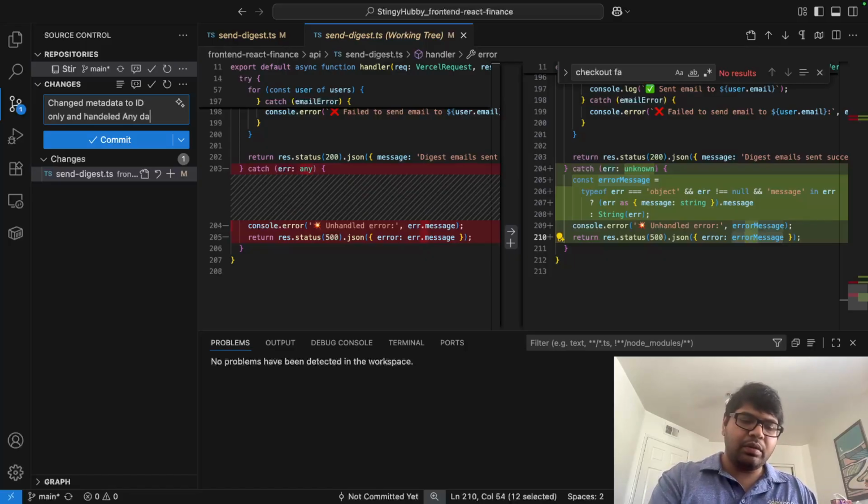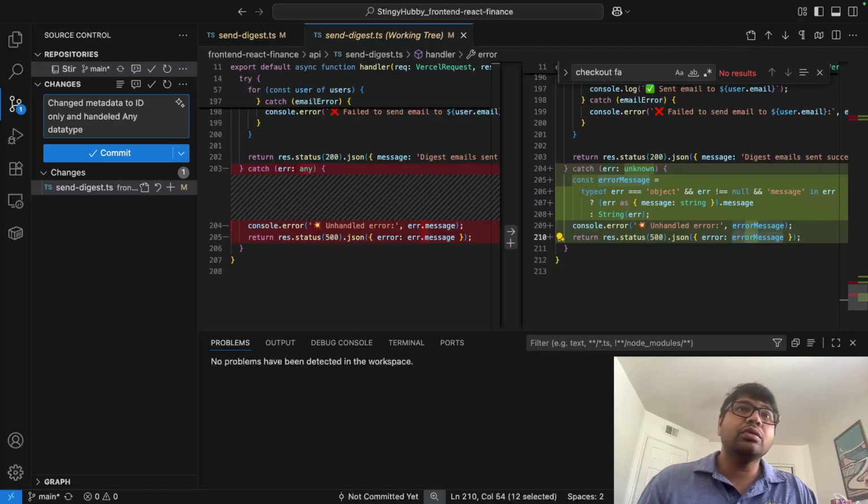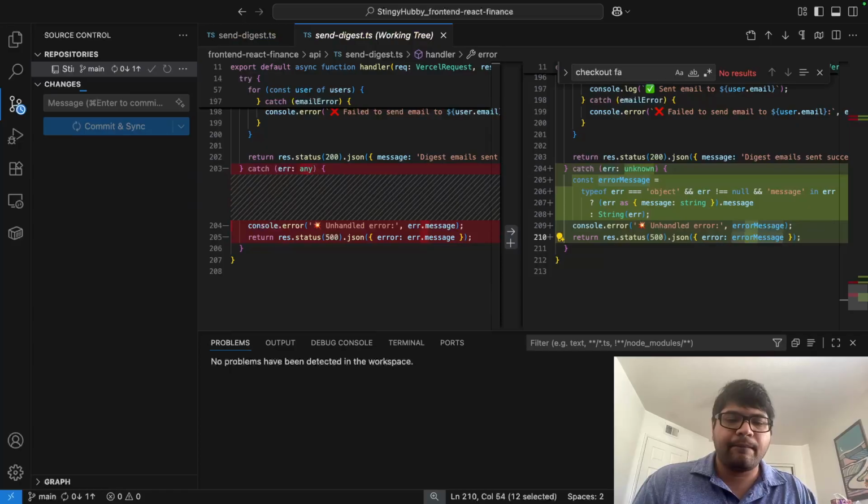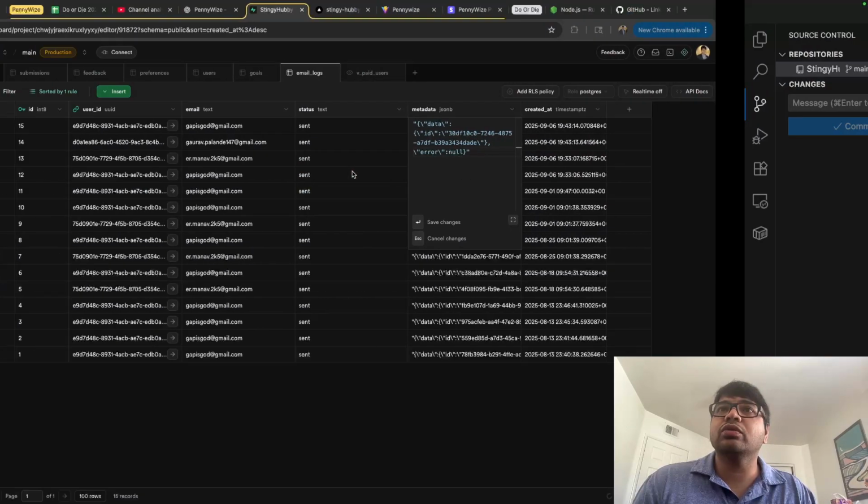So we would say change metadata only and handled any data type. So we have added those changes, commit and sync, and it should go to Vercel.